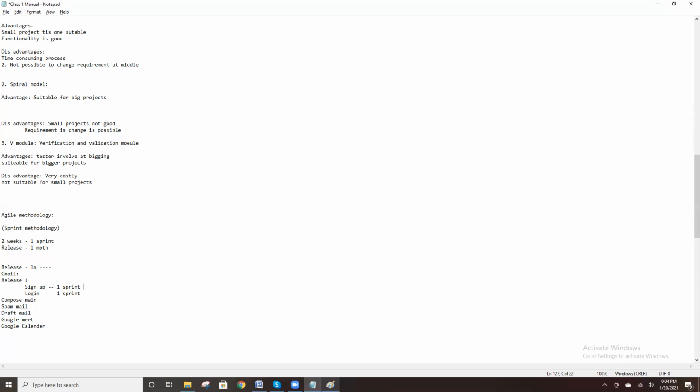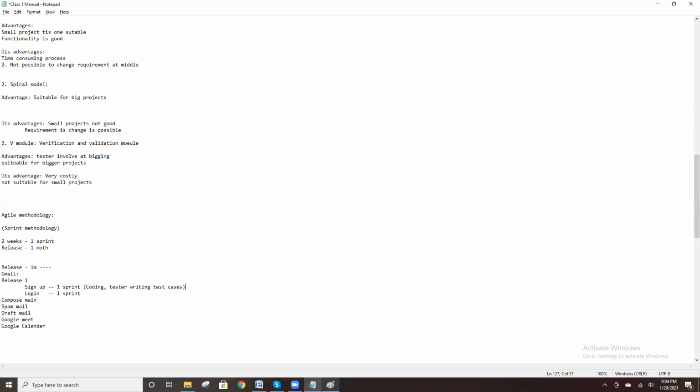In the sprint, the requirements are already there, so based on the requirements the developer develops the code, and the tester writes the test cases.